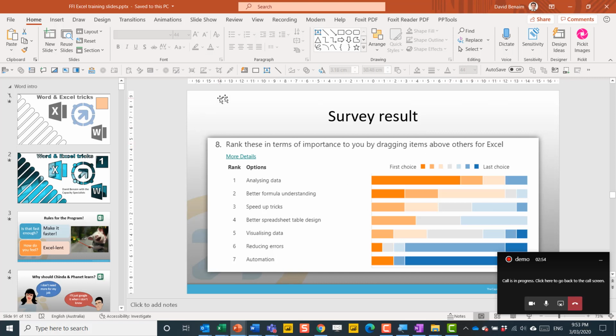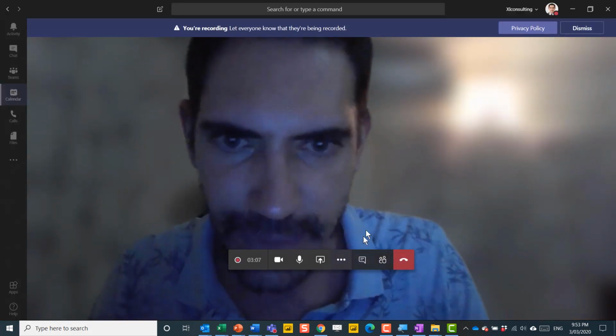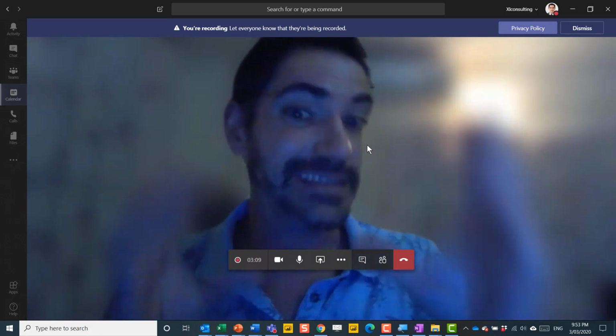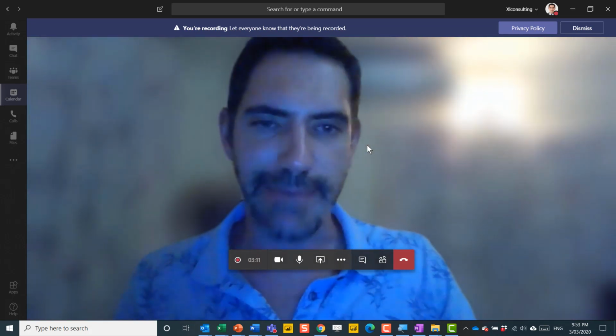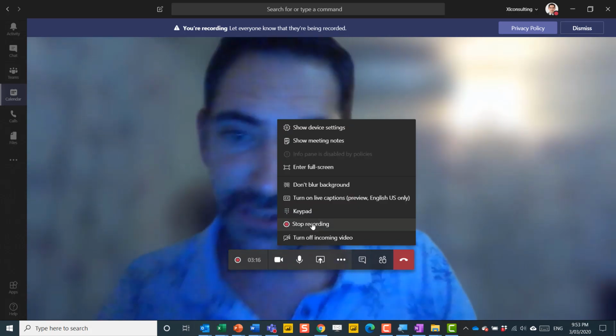And the Microsoft technologies involved here are not just Teams, but also another app that is Microsoft Stream that we're going to look at in a second. So let me go back to this. I'm going to unshare my screen and it's now recording it still, but it's recording the blurred background there. If I want to stop recording, and I will do that, I'll click on stop recording here.